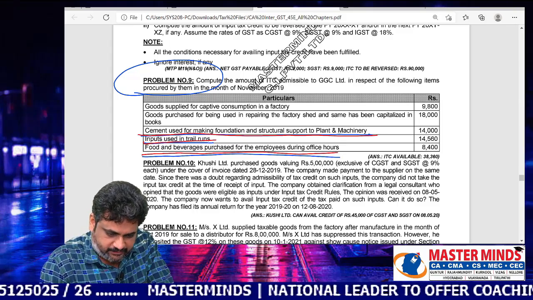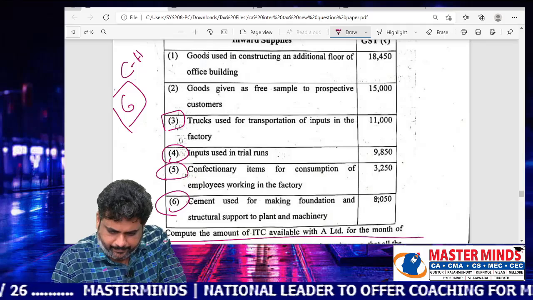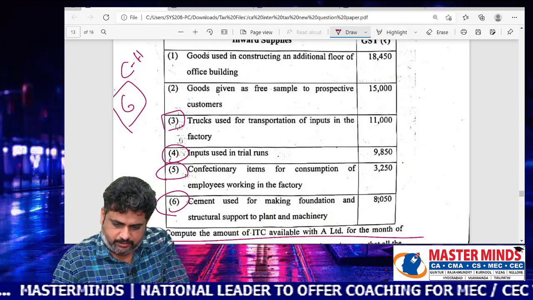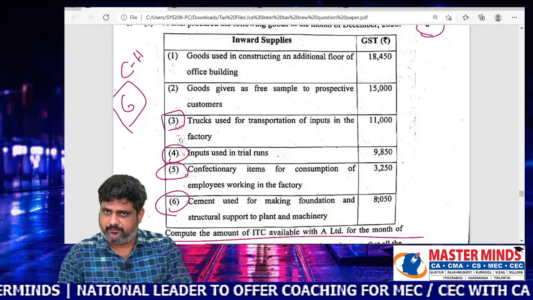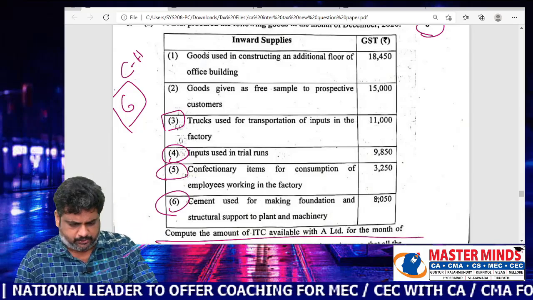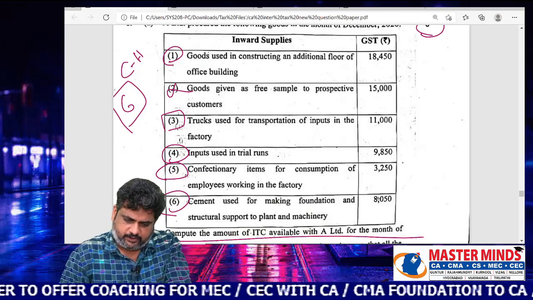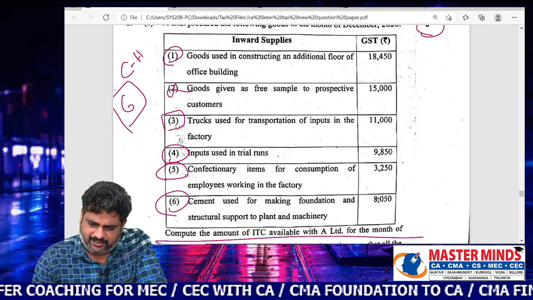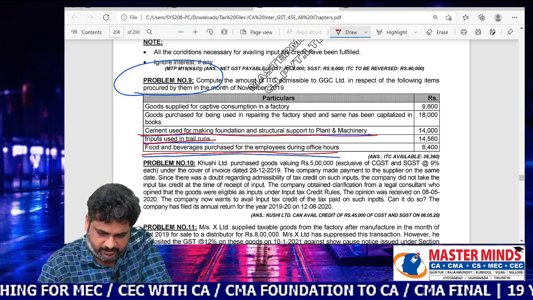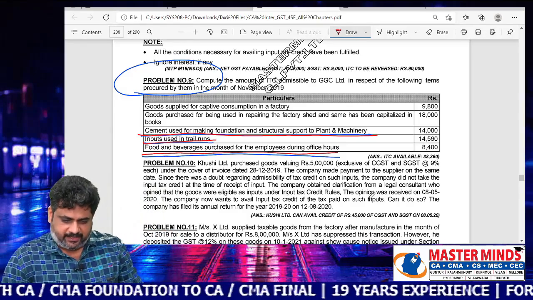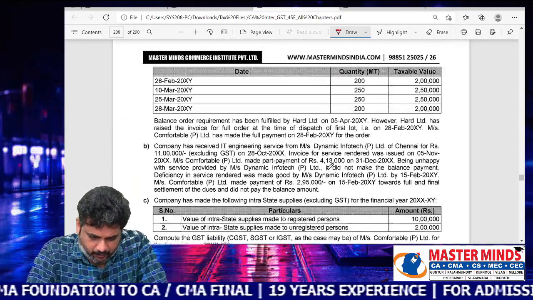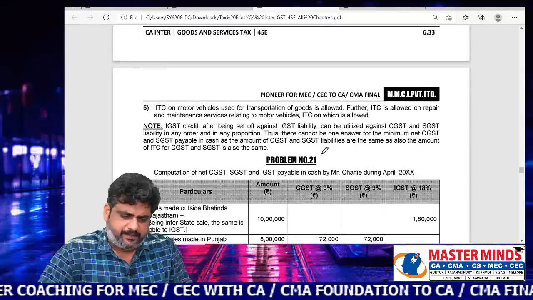And another point is there. Goods given as free samples is not covered here, but in theory it is covered in the classroom session. And with respect to goods used in constructing an additional floor of office building, this point is actually covered in another problem here.